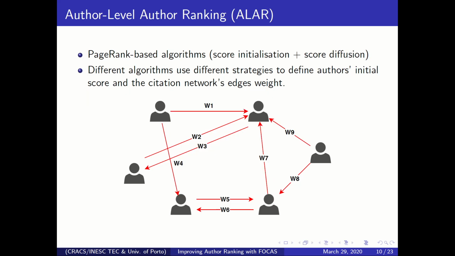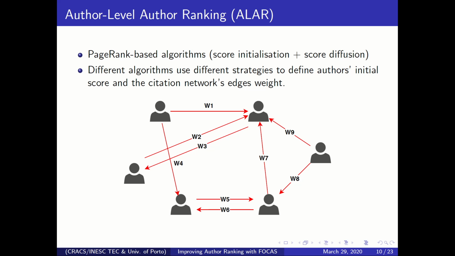Before I start explaining our methodology, I'll give a brief introduction about the author ranking algorithms that are applied on citation network analysis. In more detail, I'll be focusing on author-level author ranking algorithms, which basically means that the citation network consists of authors. The idea of these algorithms is that they are mostly based on PageRank. So they have two steps. They have one step where they initialize the score for each author, which is called the score initialization. And then after defining this initial score, we have the score diffusion step, where using the network we diffuse those scores until they reach convergence. This is typically done in a PageRank function.